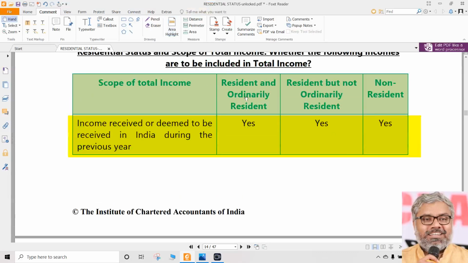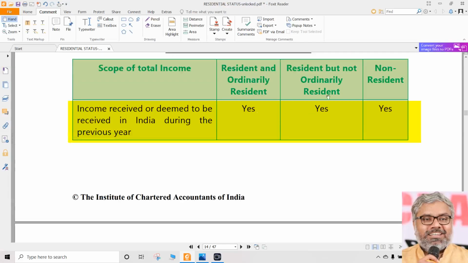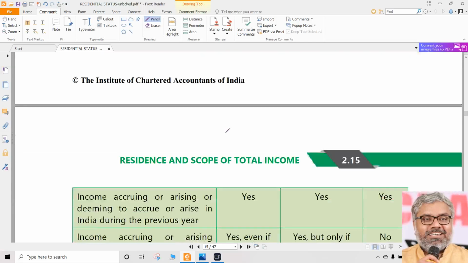So what is the first category we are talking about? We are talking about 3 different residential statuses: ROR, RNOR and NR. First category, we know this already. Just a repetition, it's a summary of what we discussed already. Income received in India or deemed to be received in India during the previous year. Is it taxable for ROR? Yes, sir. RNOR? Yes. NR? Yes. When it is received in India or deemed to be received in India, either way. Received, deemed to be received, both are same. There is no difference in the eyes of law. Then it is taxable in all cases, simply speaking.